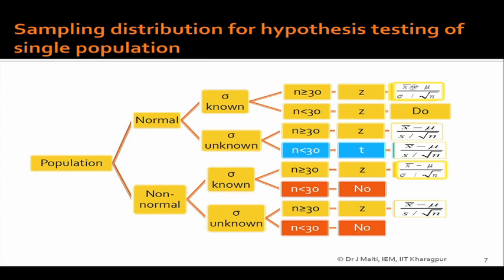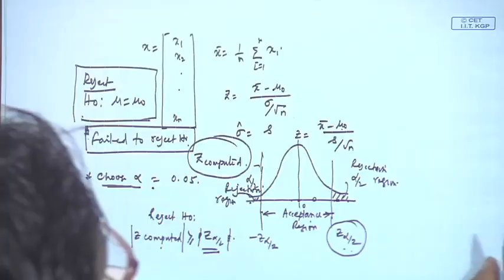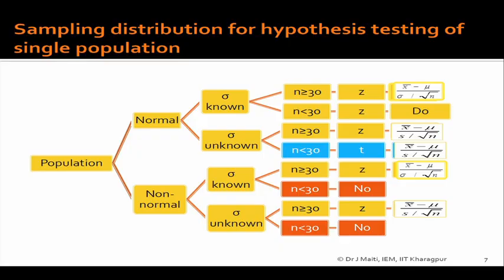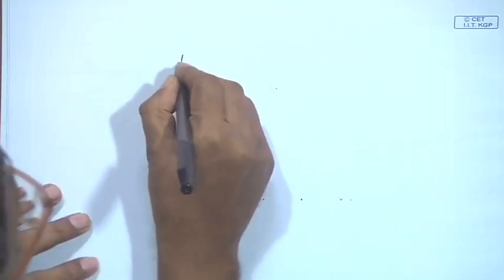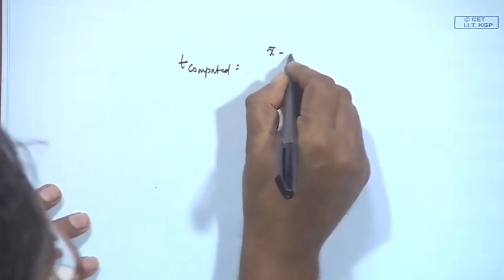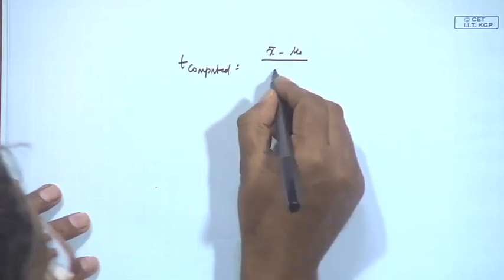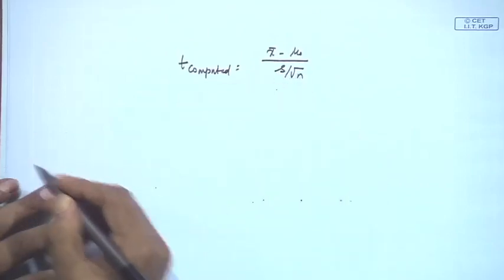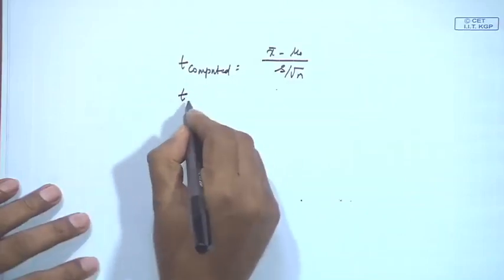So, this one, x bar minus mu by sigma by root n, is for the first case, and the second case is also the same. In the third case, sigma is replaced by S, and the fourth case also has sigma replaced by S, but the sample size is small, that is why it is T distribution. Okay. So, if you use T distribution, you will calculate the statistic, that is T computed, which will be x bar minus mu 0 by S by root n, and then you will find out T tabulated.